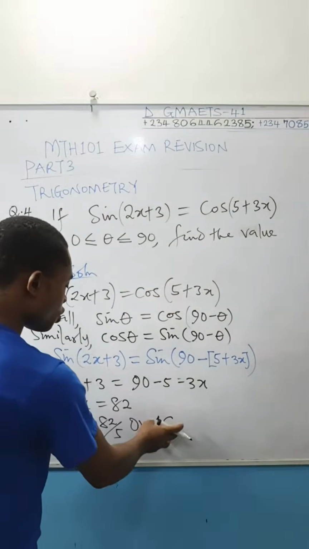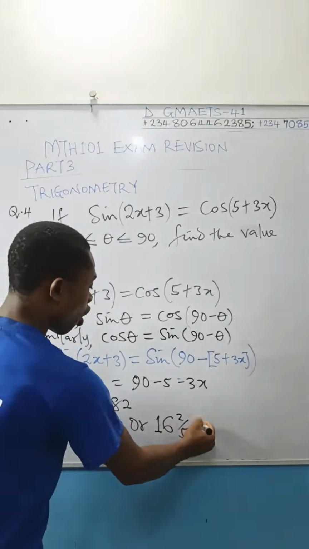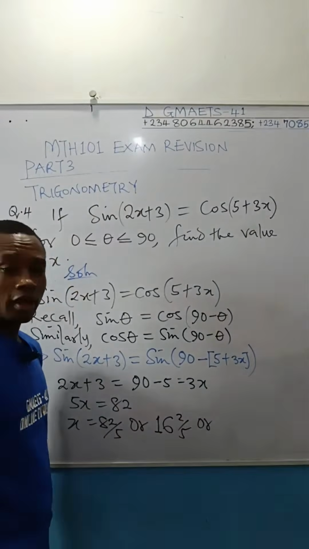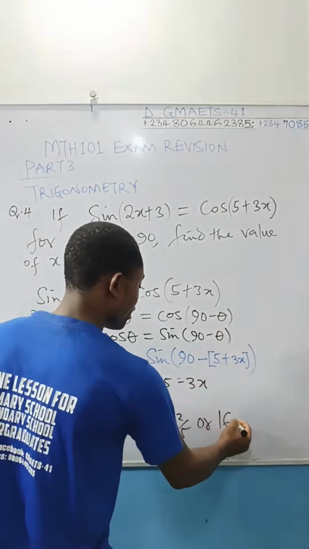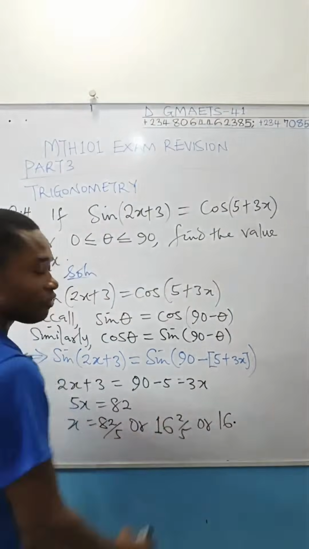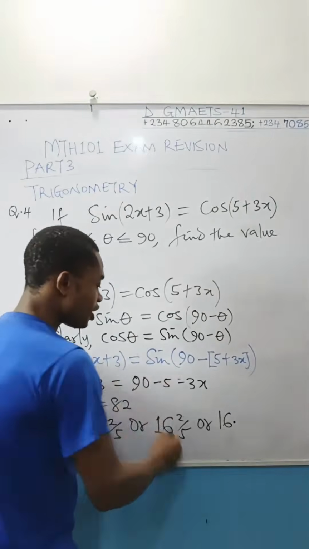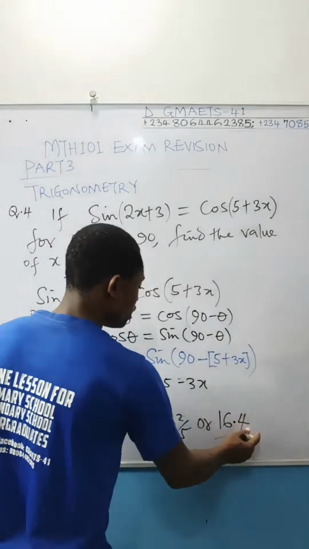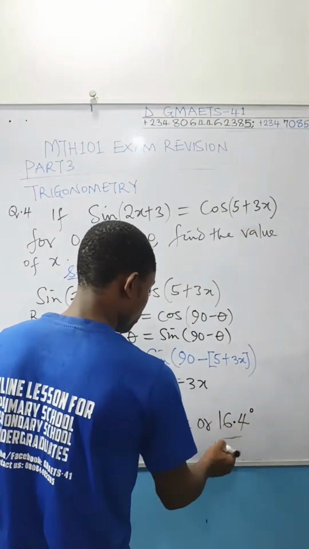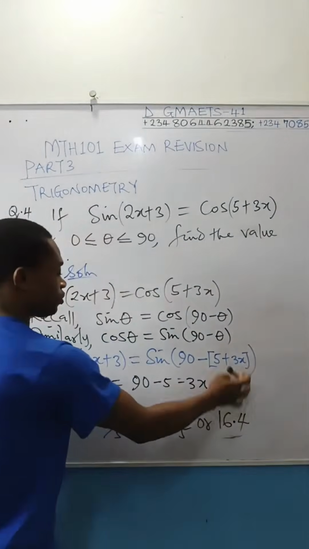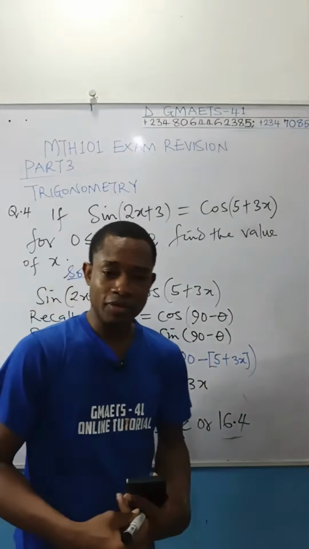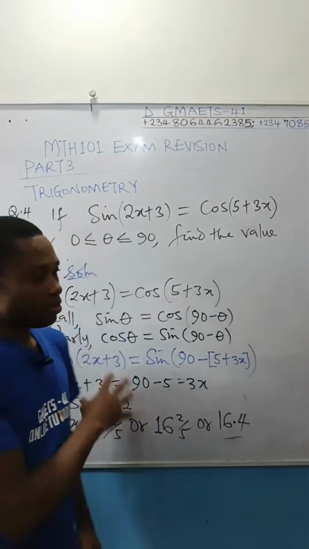So this is going to be 16 whole number 2/5, or converting to decimal, you write the whole number 16, fix your point, come to the 2/5, attach 0 to the back of this 2, you get 20. Divide the 20 by 5, you get 4. So this is 16.4 degrees, or just 16.4. Are you following? 16.4. So you want to have this in mind, please.